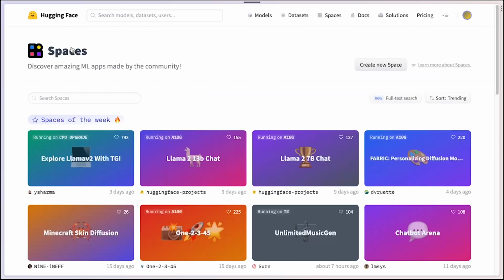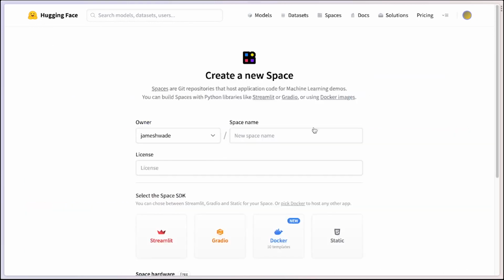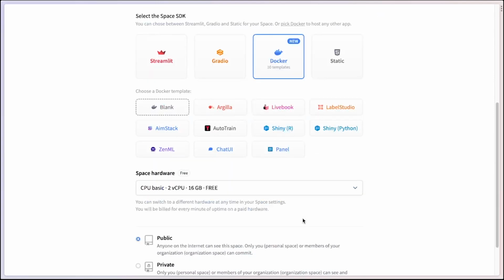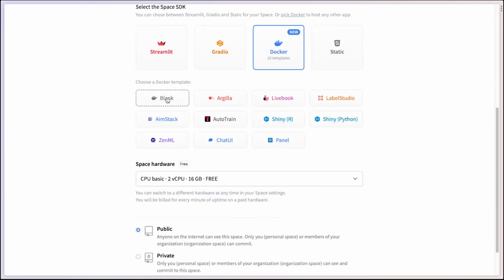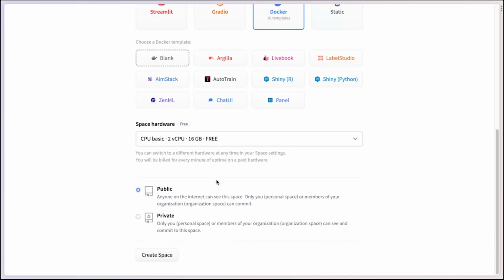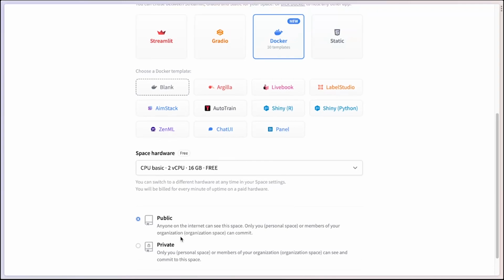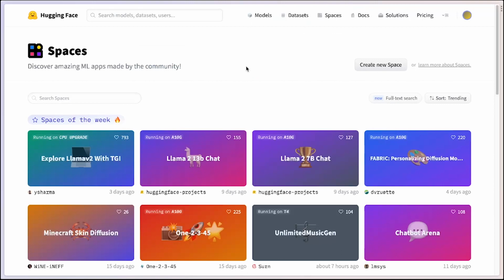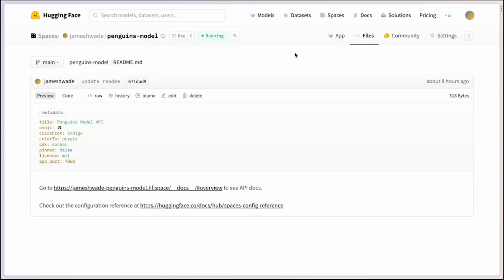If you're new to these spaces, I'll just very briefly show you the steps to go in and do that. Of course, you want to give it a name. We'll just say the MIT license. Select Docker. You can do a blank one if you'd like, and then go ahead and create this space that'll have pretty minimal components to it, that you can then add those files that Vetiver is creating for you. So it's a relatively easy process to deploy this model.